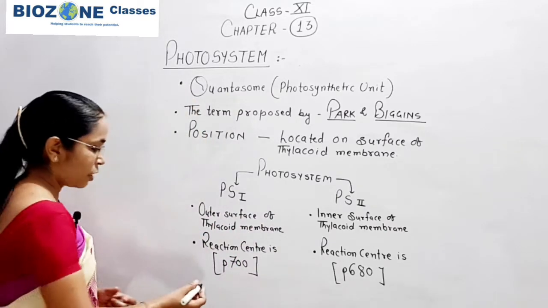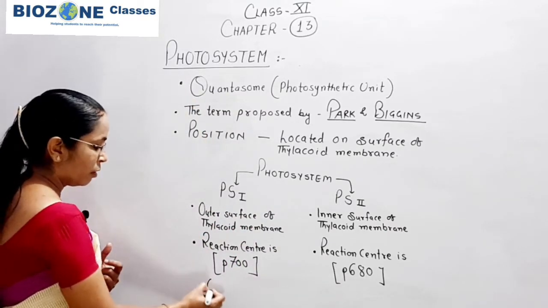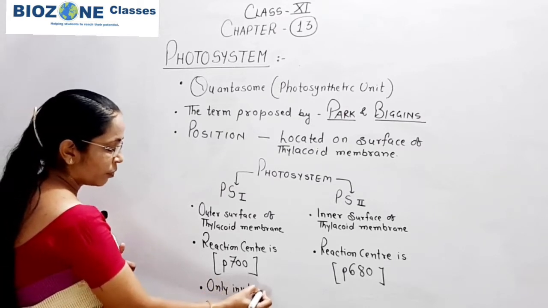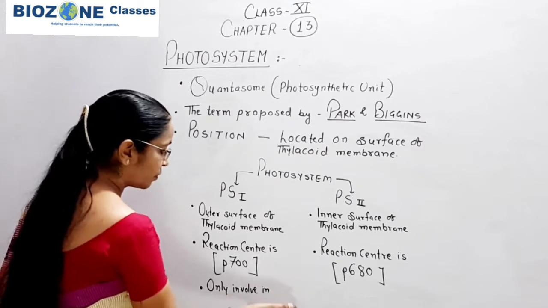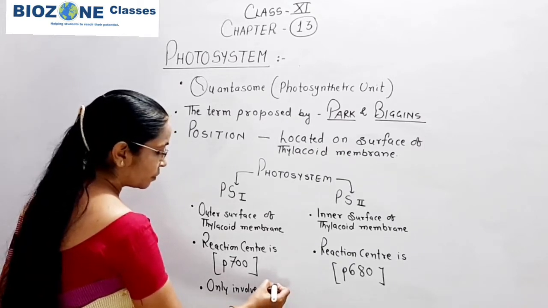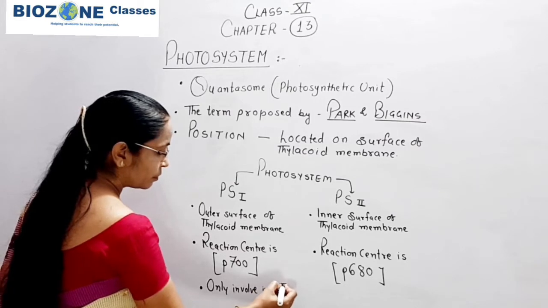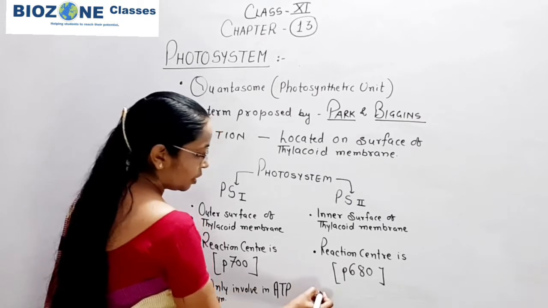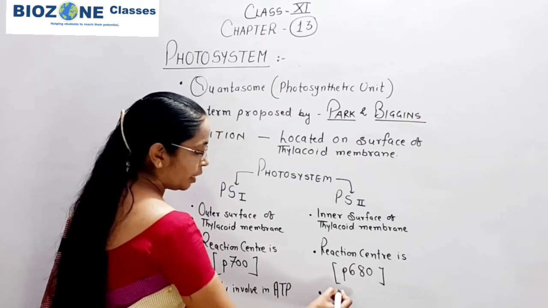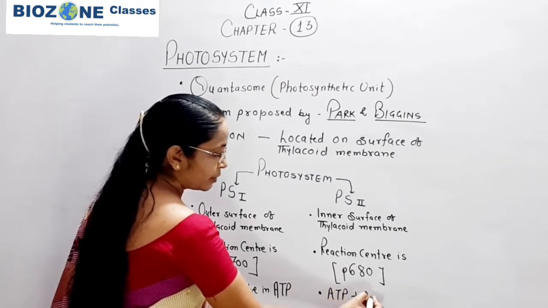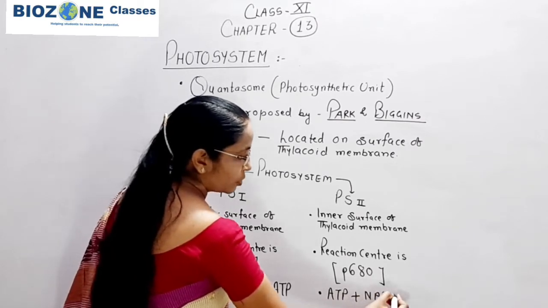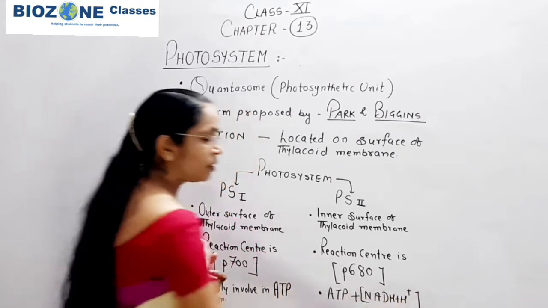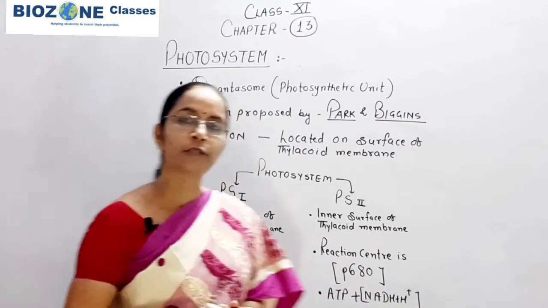So here, PS1 you remember is only involved in ATP synthesis, whereas in PS2, ATP as well as NADPH and H plus are produced as energy. So this part you remember.